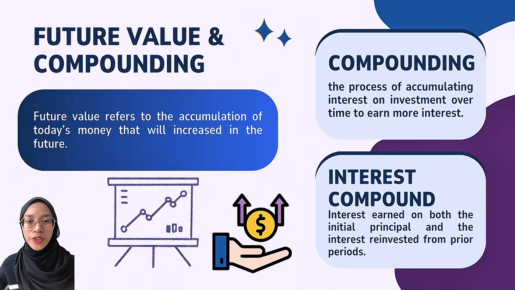Now, let's look at future value and compounding. Future value basically refers to the amount an investment made today will grow into in the future based on a particular interest rate, while compounding is the process of accumulating interest on an investment over time to earn more interest, when interest is added not only on the initial amount but also on previously earned interest. Compound interest means interest on both the initial principal and the interest reinvested from each period, and it contrasts with simple interest, where interest is only on the initial investment.